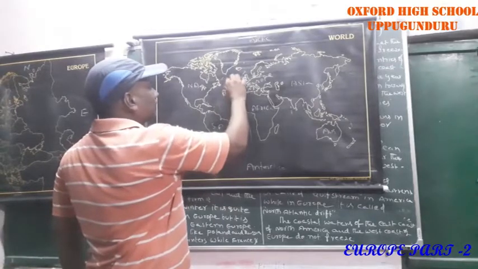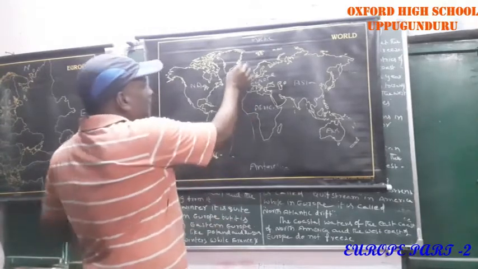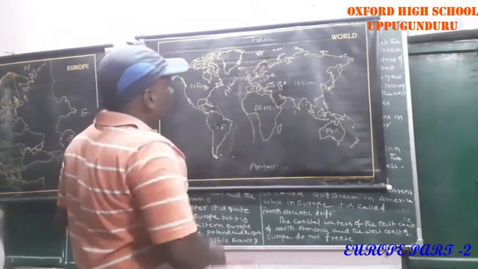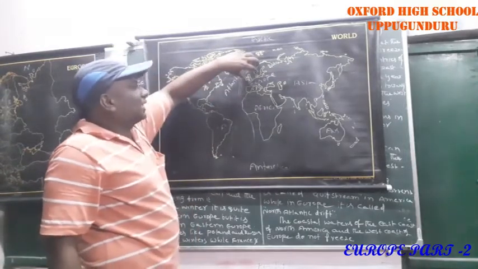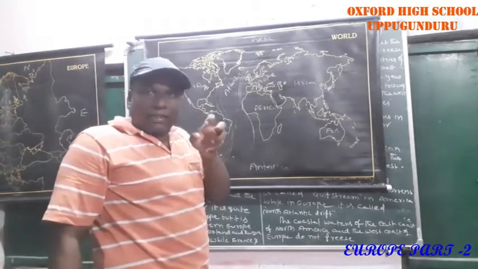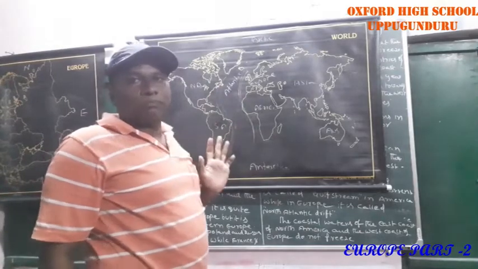Atlantic Ocean. The Atlantic Ocean shape is S. Which shape? S shape. This Atlantic Ocean is impacting the weather conditions of Europe. Try to understand that point. The Atlantic Ocean is impacting the weather conditions of Europe.